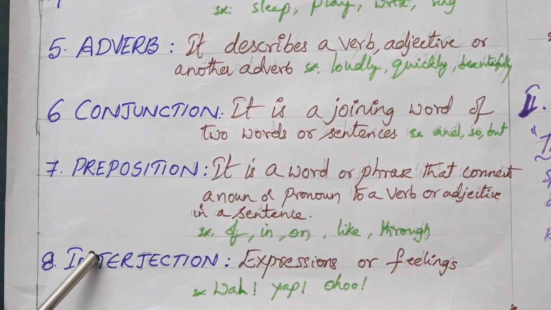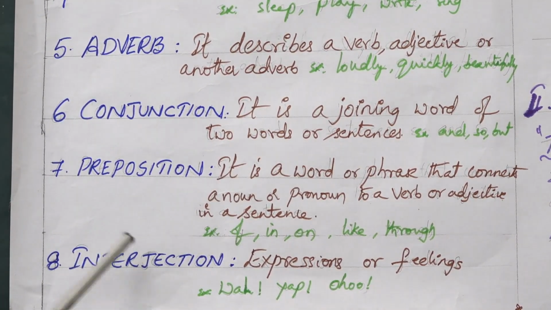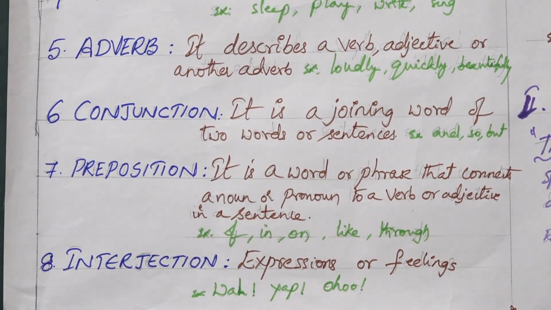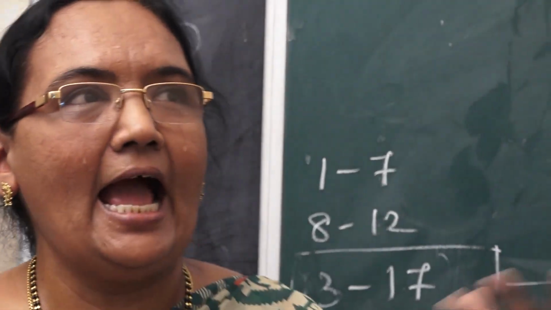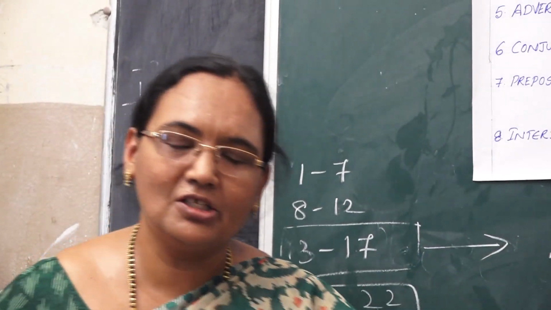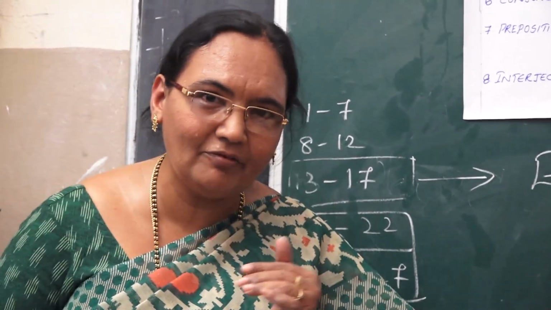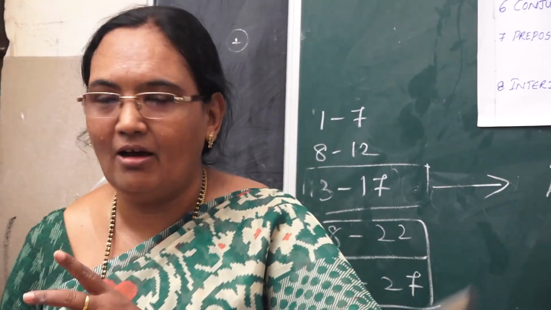And the last but not least, that is interjection. It is the word of expression, like wow, oh. That means the expression of feeling, happy, joyous or sorrow. So these are the parts of speech. You should be able to identify which part a word belongs to.